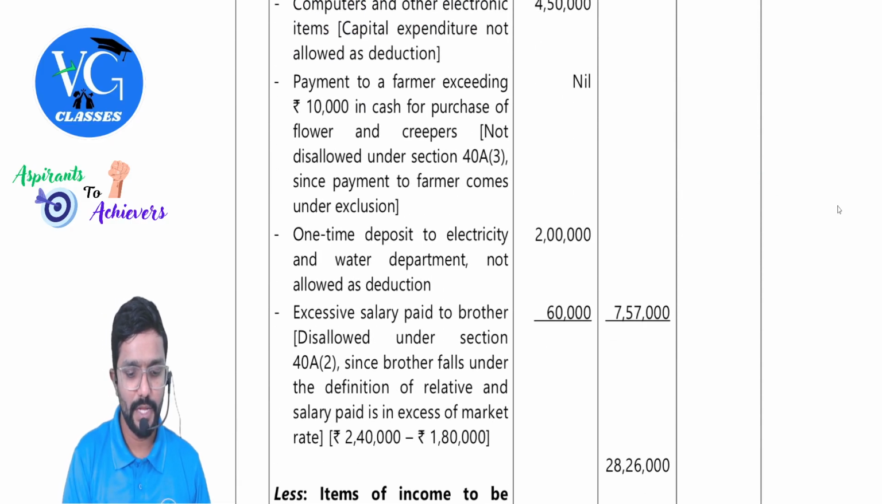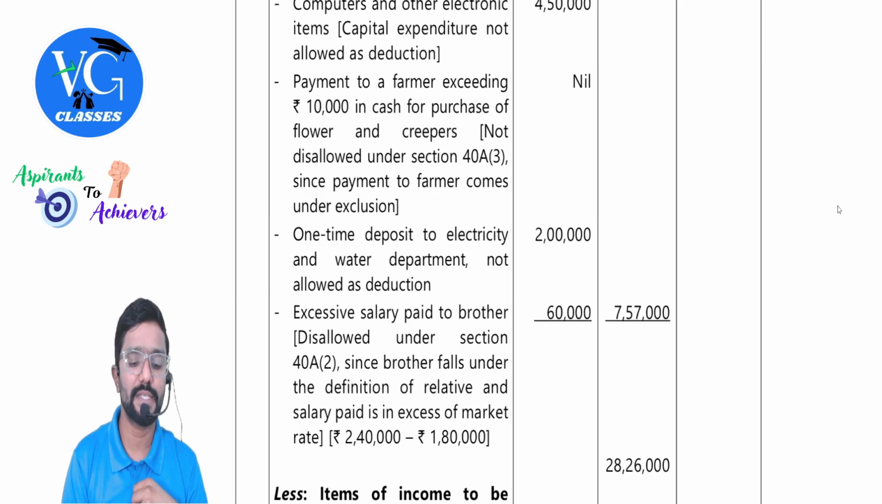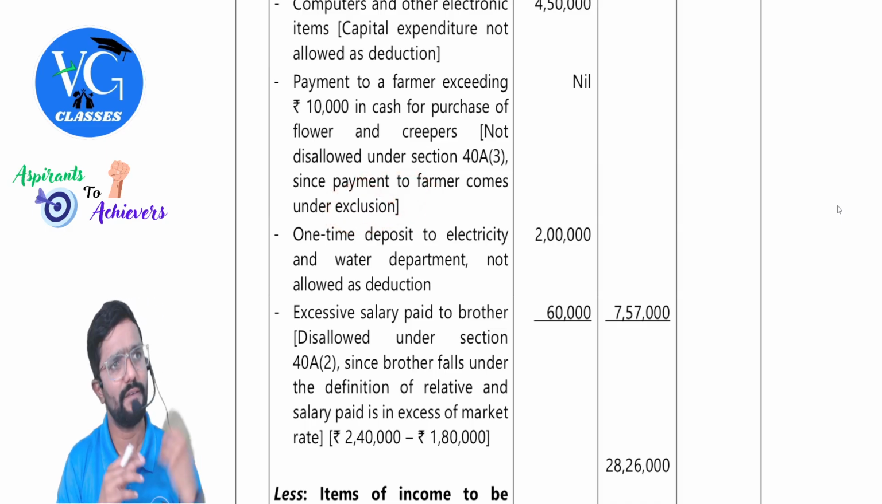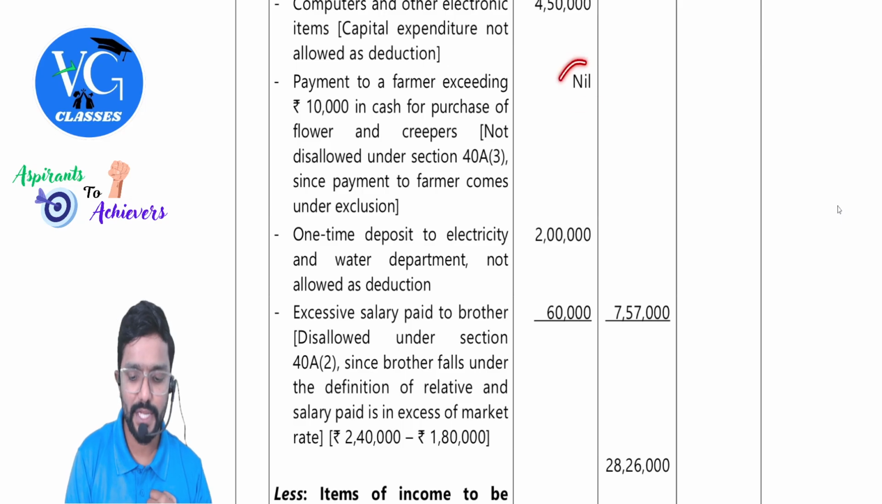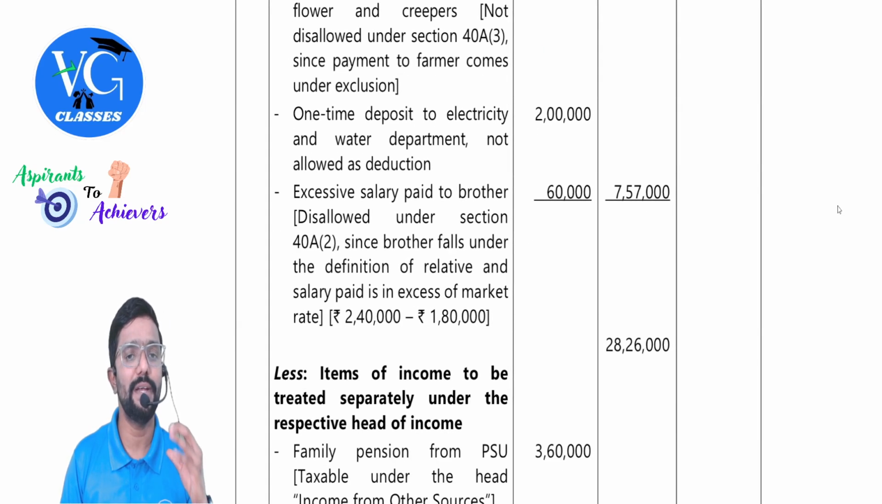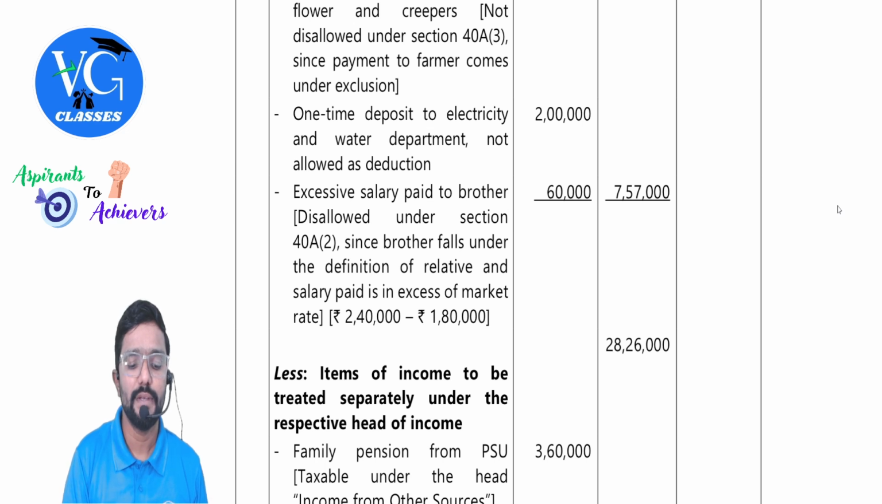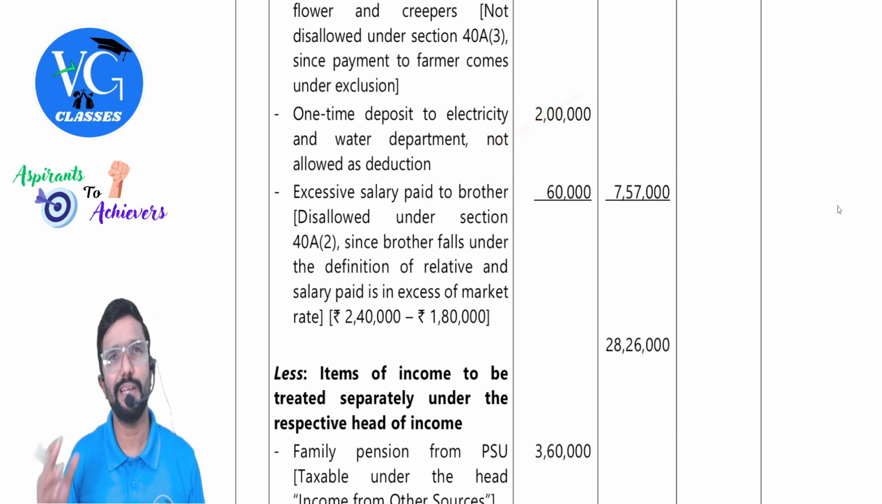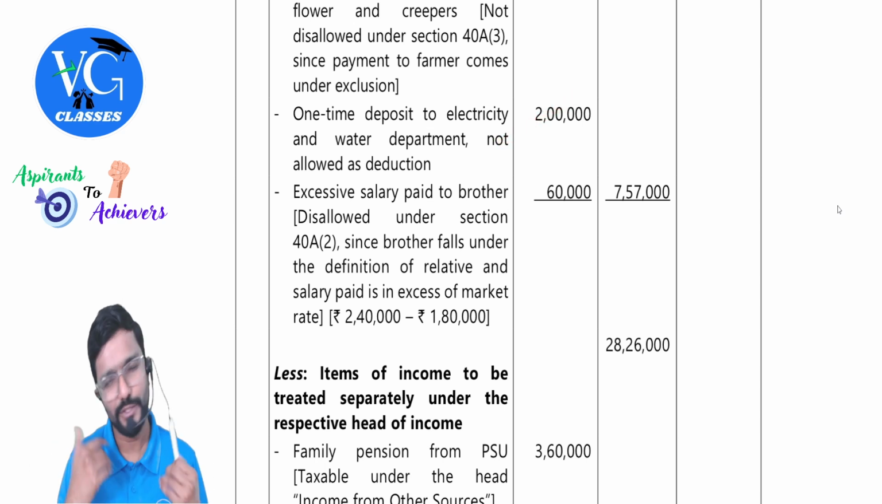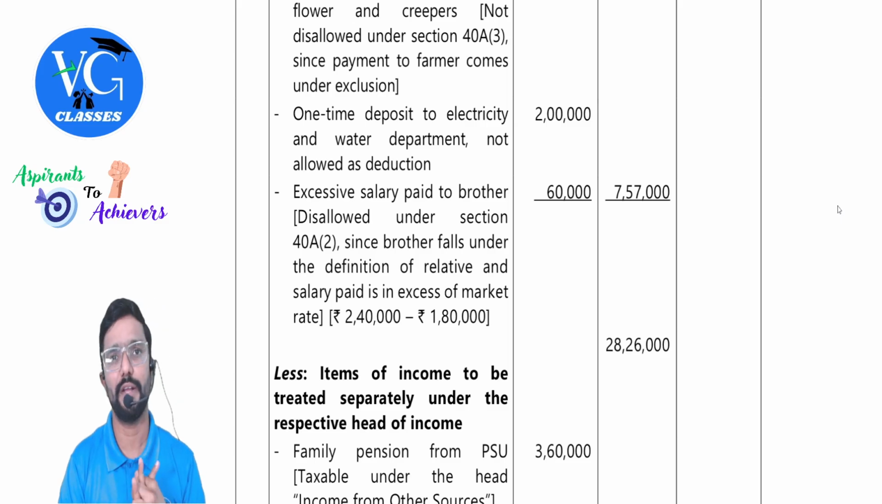We will continue. Next, payment to farmer exceeding 10,000 in cash for purchase of flowers and creepers. Not disallowed under section 40A(3) because it is covered in exclusions, guys. I already showed you that. So nothing is disallowed here. Next, one-time deposit to electricity and water department not allowed as deduction because it is not an expenditure. They have not clearly mentioned that it is refundable. Assume it to be refundable, because deposits most of the time would be refundable, guys.